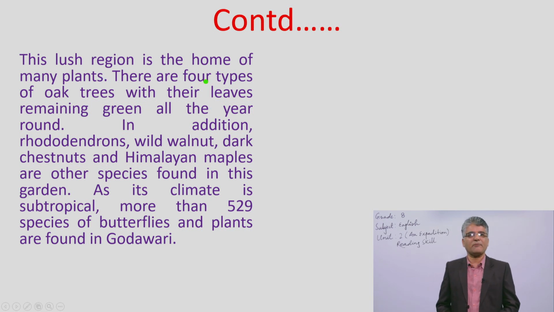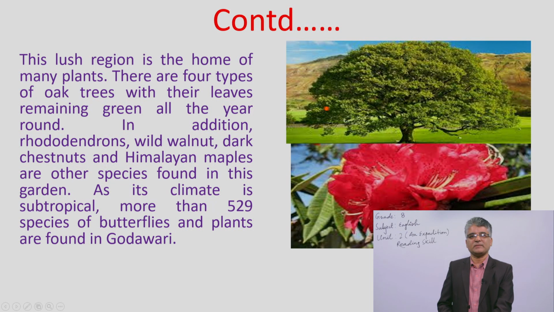Yes, there are 4 types of oak trees. Let's see the oak tree here. This is the oak tree, and almost all 4 types of oak trees are found with their leaves remaining green all the year round. That means they don't cast the leaves within the year. Almost all they seem to be green.